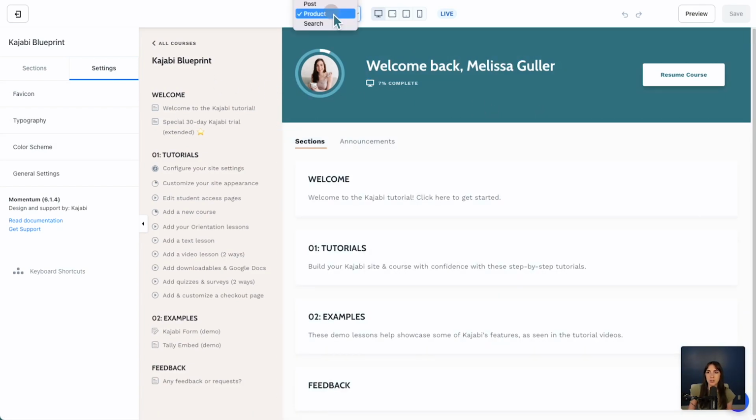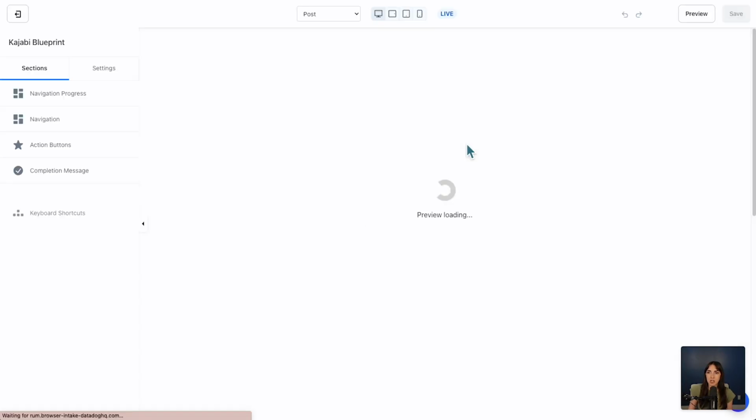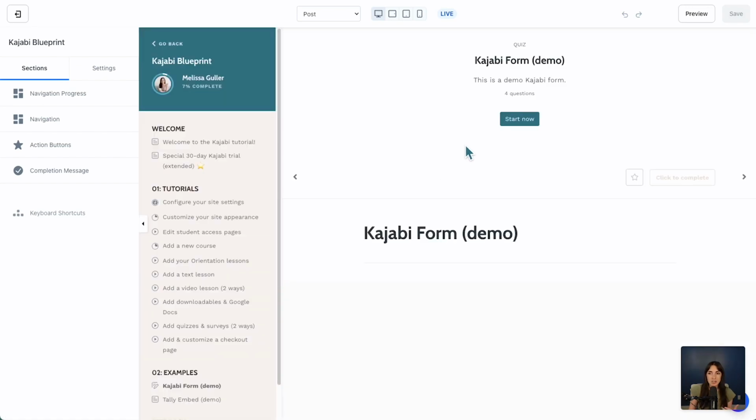You can also use this dropdown at the top to change, this is called the product page. I could also change what they call a post. In course lingo, that's just an individual lesson. So I would spend some time going through this, making your individual changes to really customize the look and feel of the course to suit your brand.